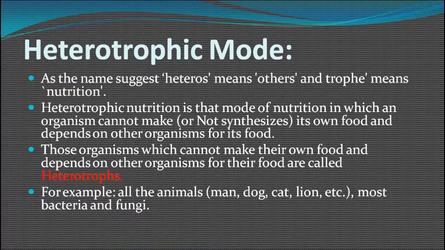Heterotrophic mode. In this mode of nutrition, organisms take food from other organisms. They depend on others because they are not capable of making their own food. Those organisms which follow this mode of nutrition are called heterotrophs. Examples of heterotrophs are man, dog, cat, lamb, etc.